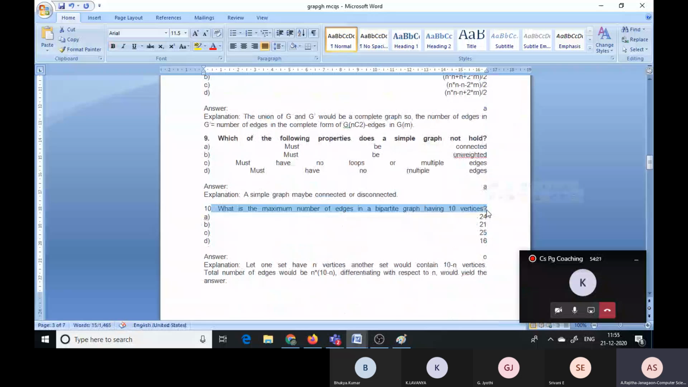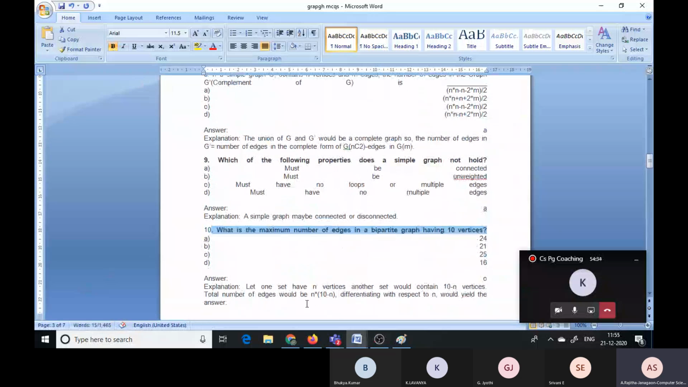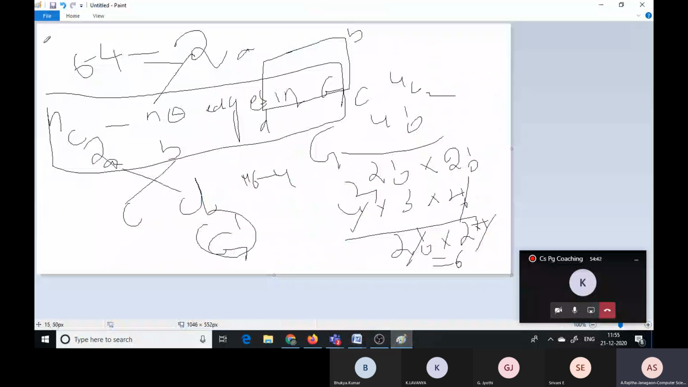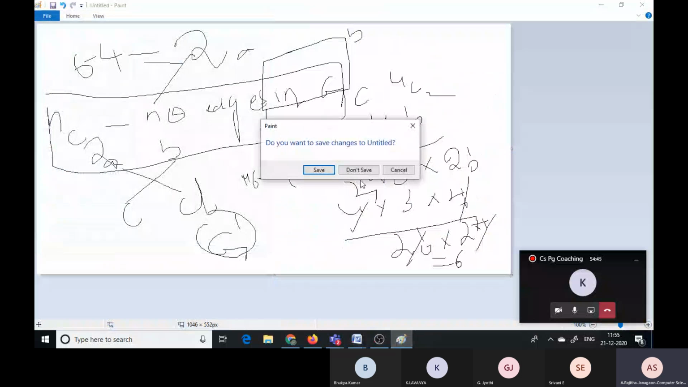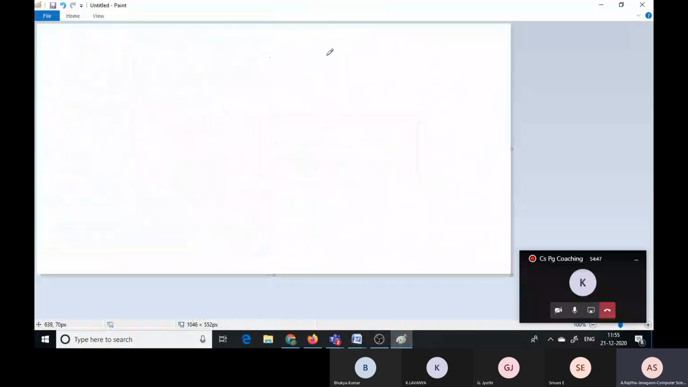Now coming to the 10th question. What is the maximum number of edges in a bipartite graph having 10 vertices? Suppose, what is a bipartite graph? Here you can observe, this is one vertex and these two are vertices. From here to here an edge is there, from here to here an edge is there. Now it is called a bipartite graph.